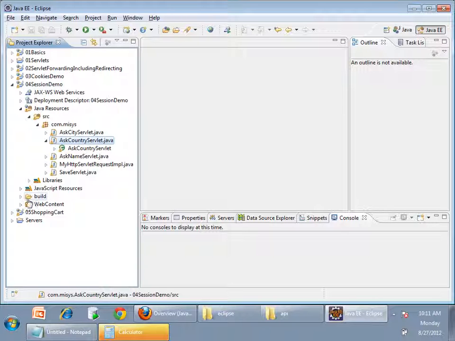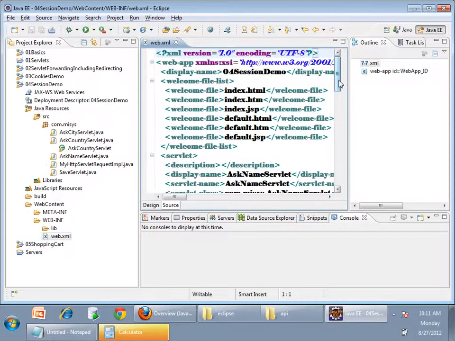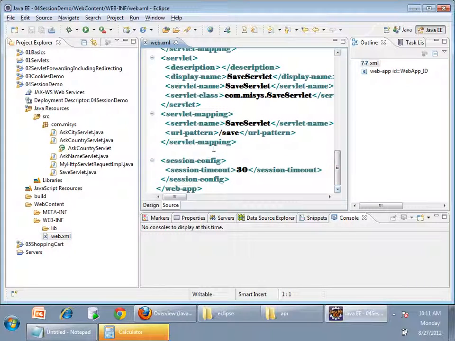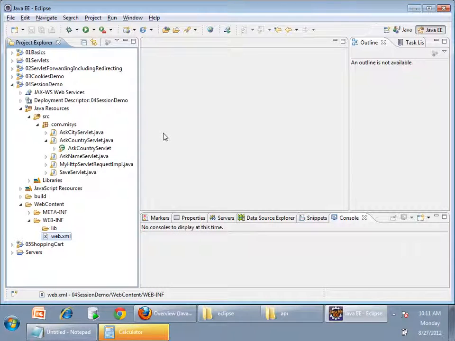How? What is the tag? Session config and inside the session timeout, right? So these are all the things about session, listeners.